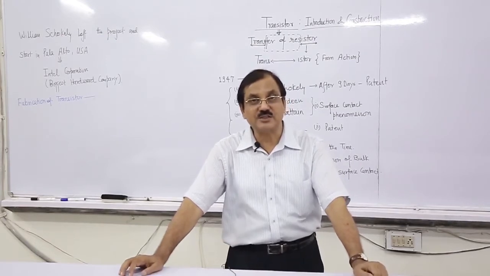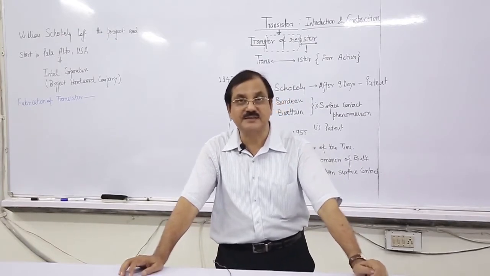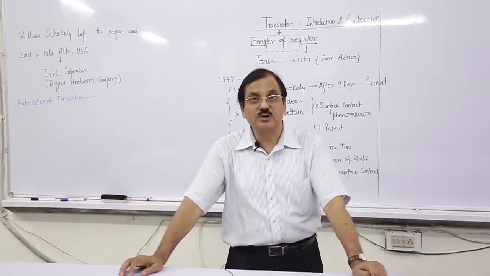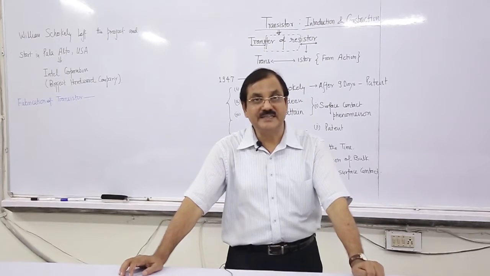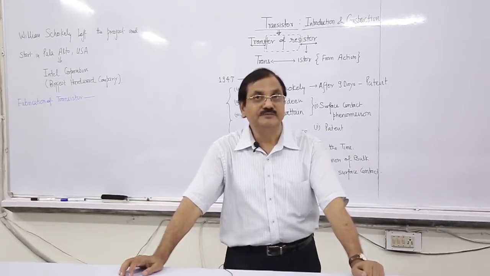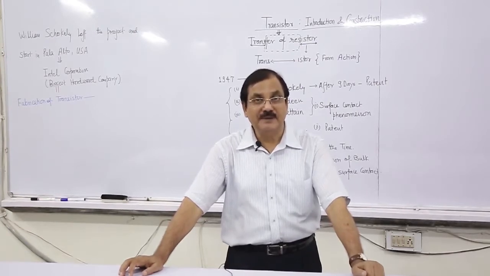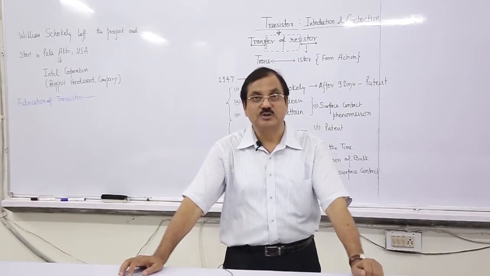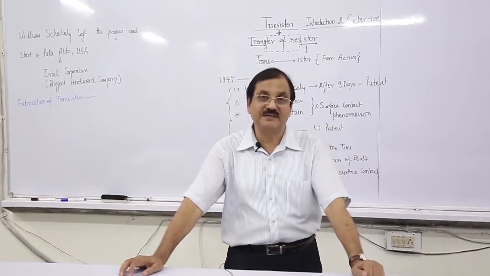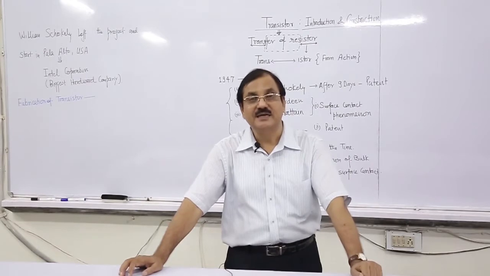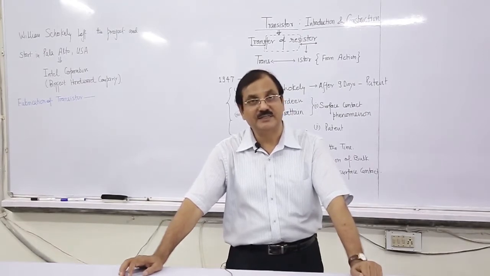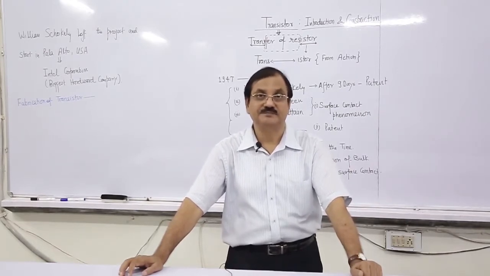In previous lectures, we have discussed semiconductors, formation of the bands, and application of extrinsic semiconductors in the form of diodes as rectifiers: half wave rectifier, full wave rectifier, bridge rectifier, and then filter and regulator with the help of Zener.